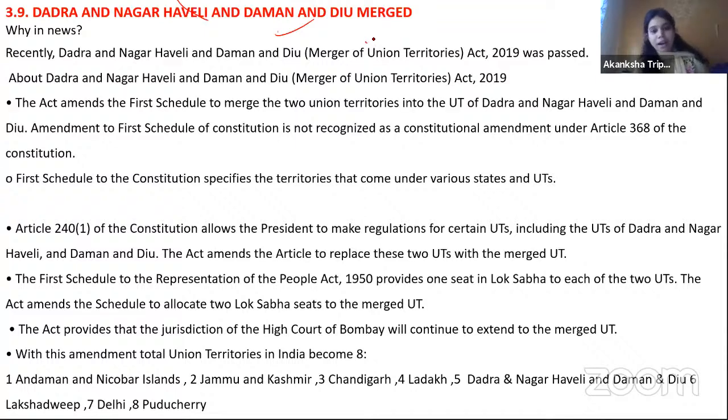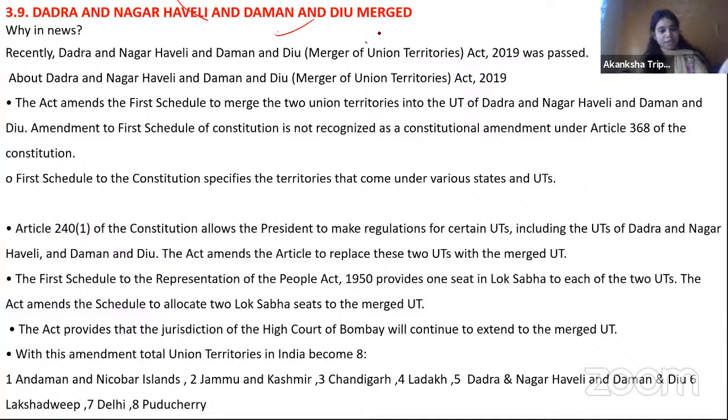Okay, now I will ask this question: do we require Article 368 to implement such kind of policy? No, we don't require. You must be knowing why, because here you can even pass with the simple majority. You don't need to go for the special majority or the ratification of the states and so on.